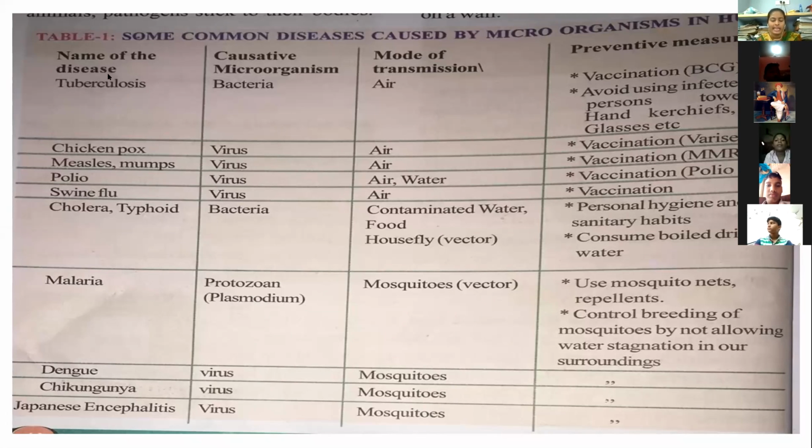First, the name of the disease. It is caused by bacteria. That is tuberculosis. The tuberculosis disease is caused by bacteria. It is one of the causative microorganisms.